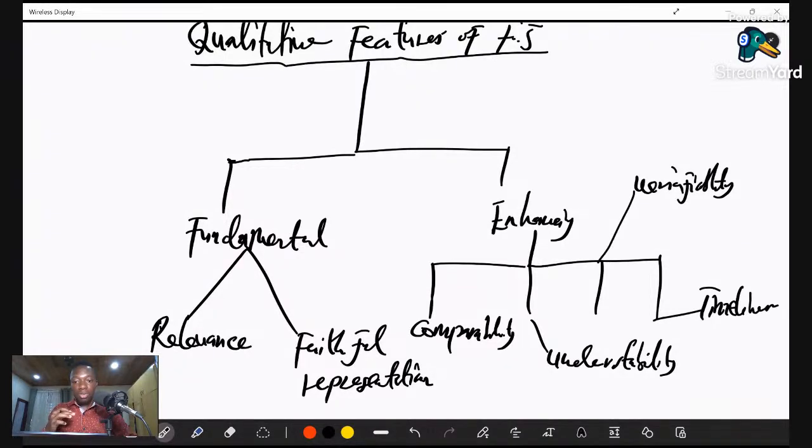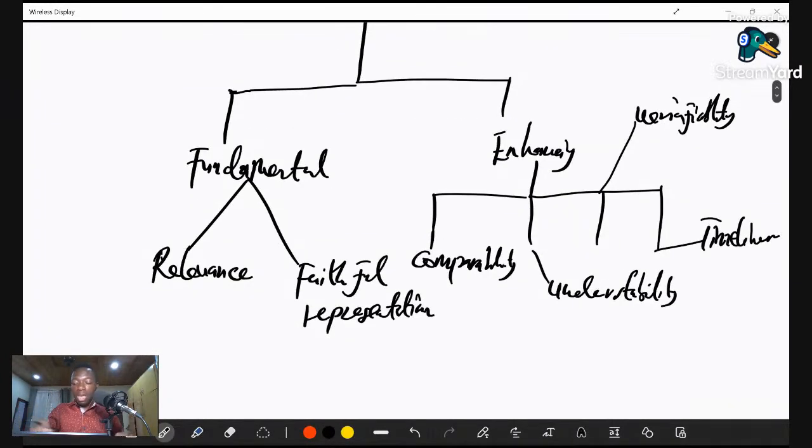So let's take note of that. That is the relevant nature of financial information. It's capable of making a difference in the decision being made by users of financial information. So that is the relevant nature of it. When we talk about relevance, we also have two aspects that we need to understand.